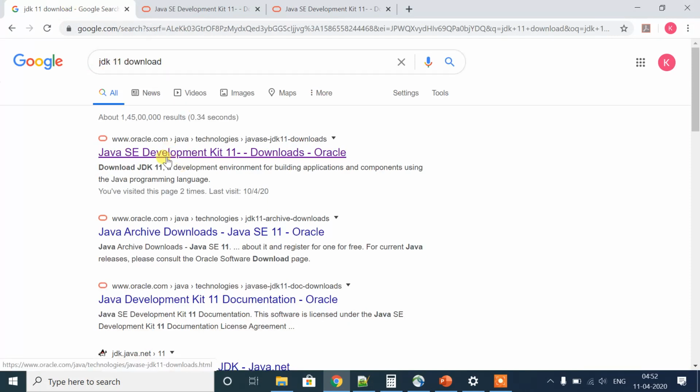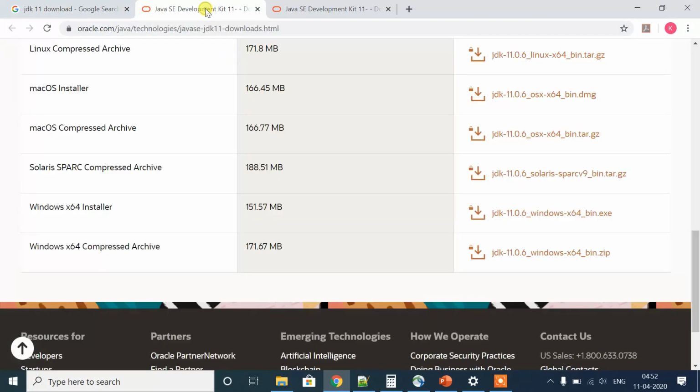It will be the first link. You just click here, and it will redirect to this page. Since we will be using Windows 64-bit, I'll be downloading this. As I've already downloaded the JDK, I will be skipping this process.